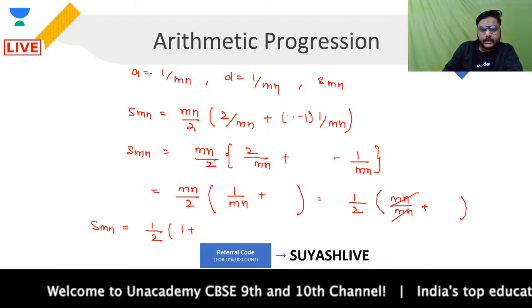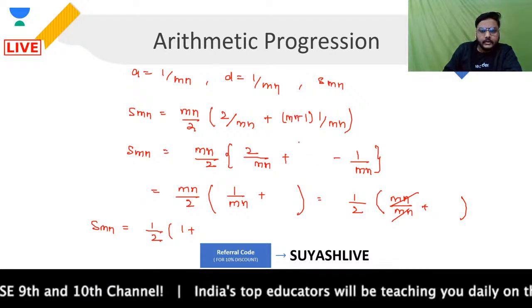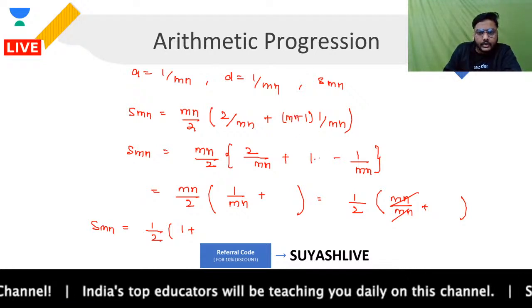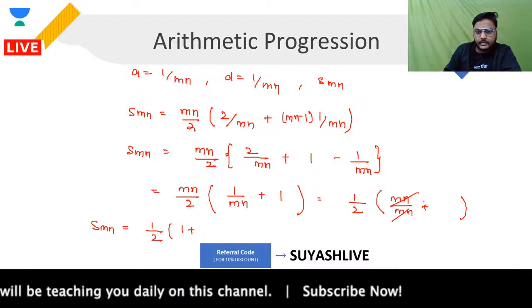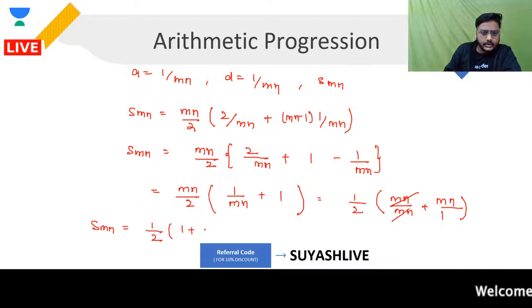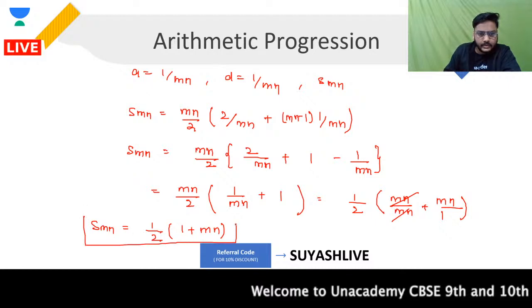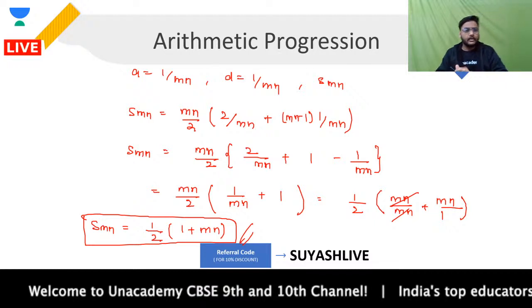So this is what we have. Over here you will have mn minus 1, then mn upon mn will be 1 minus 1 upon mn, and from here you will have 1 upon mn plus 1, and mn upon 1. So the answer will be 1 plus mn by 2. This is the sum of mn terms that we are talking about.